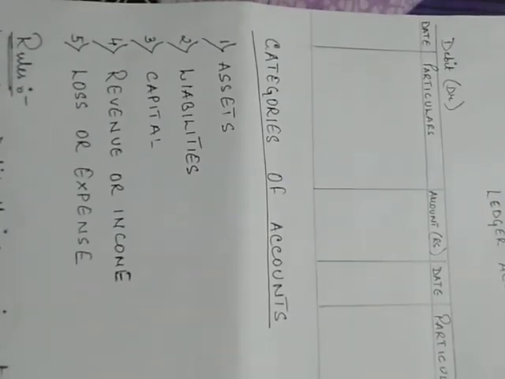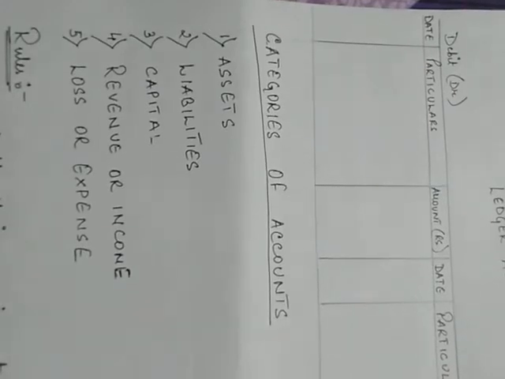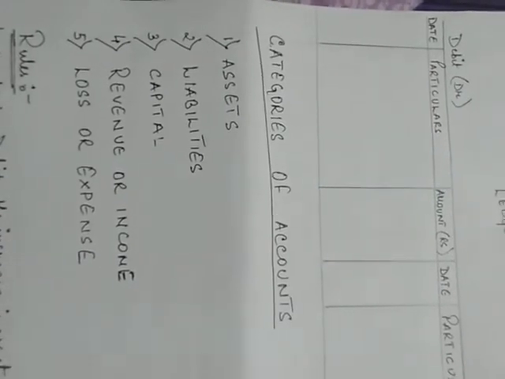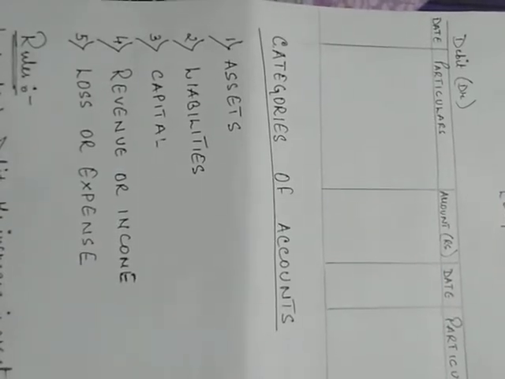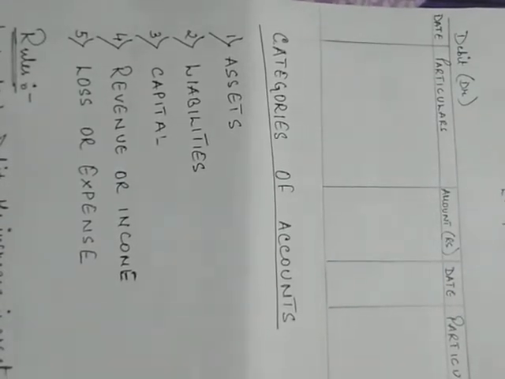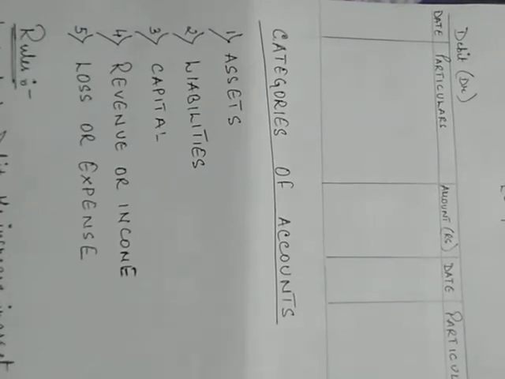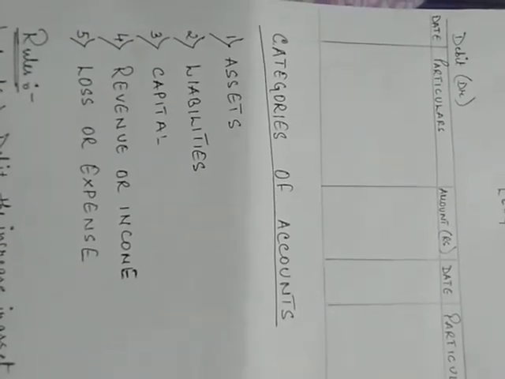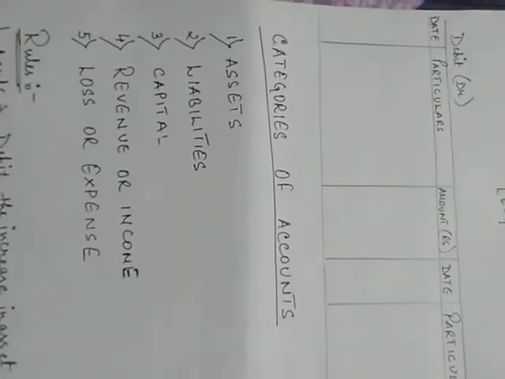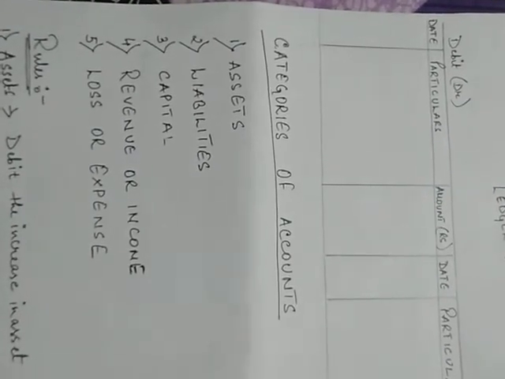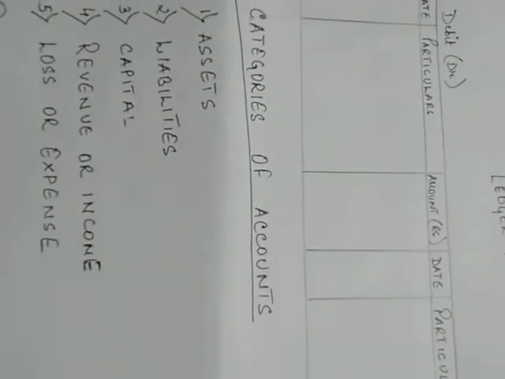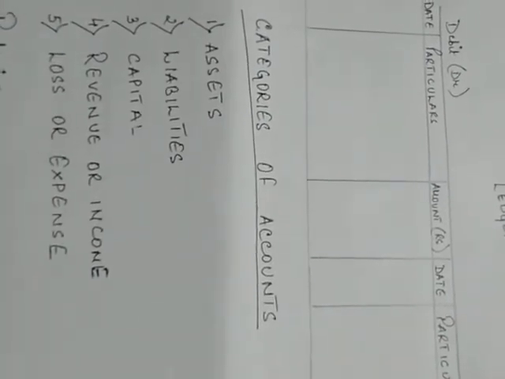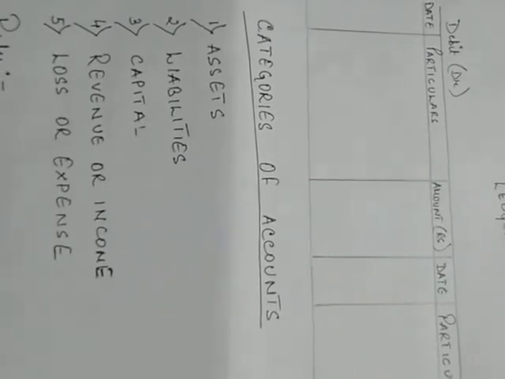Now second is liabilities. Liabilities generally have a credit balance. Next, third is capital. Capital also has a credit balance. Next is revenue or income. Income also has a credit balance. Last one is loss or expense. Loss or expenses are always a debit balance. Now we will be discussing the rules of recording of transactions under these 5 heads of account.